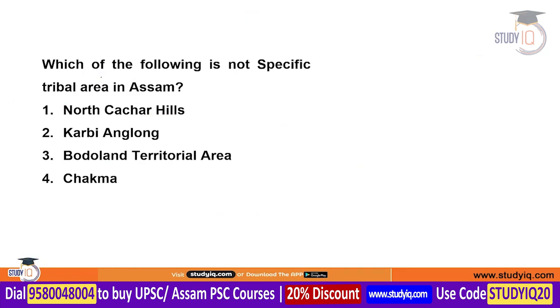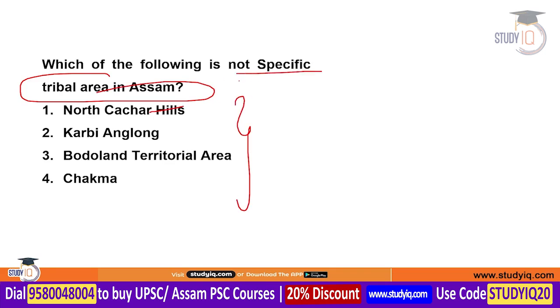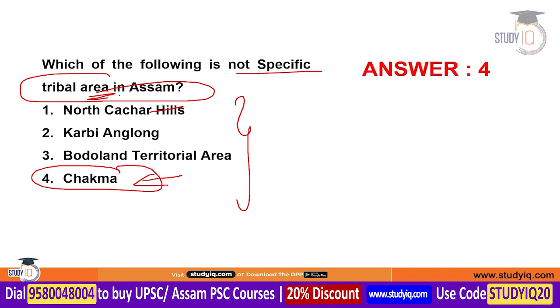Next question is about the tribal area of Assam. Which of the following is not the specific tribal area of the state of Assam? The correct answer is option number 4. Chakma is not the tribal area in the state of Assam, but it is the tribal area of Tripura.